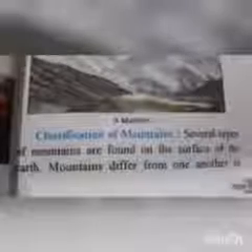Now the next topic is classification of mountains. There are various types of mountains found on the surface of the earth, and mountains differ from one another in respect of their age, height, location, process of formation, shape, structure, and also on the basis of their origin or mode of formation. On the basis of origin, there are two types of mountains. One is fold mountain and the second one is fault mountain.